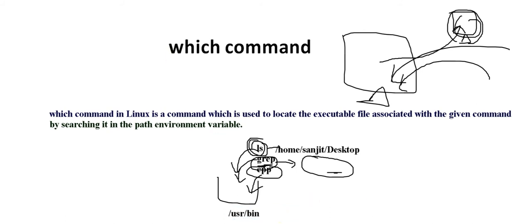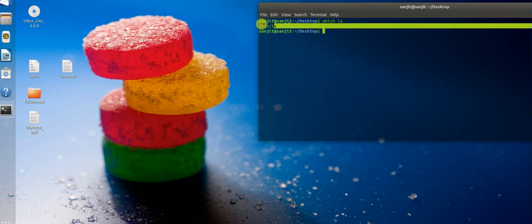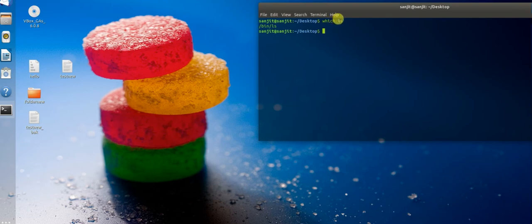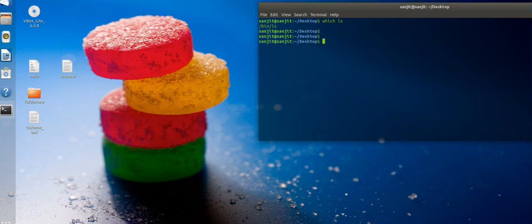Inside the root there is a usr folder, and in the bin, these executable files live. So this is the way. This which command will tell you which place your executable file belongs to. Let's have hands-on and look into that. I am here on the desktop, but the place is not important. I'm going to run the which command and hit ls. It tells which location this executable command belongs to, and you can change this location also.